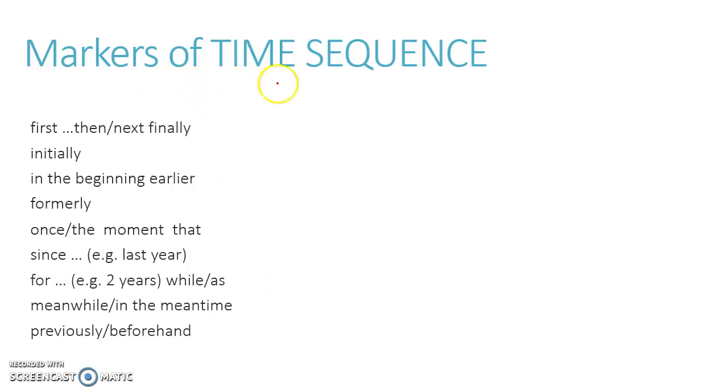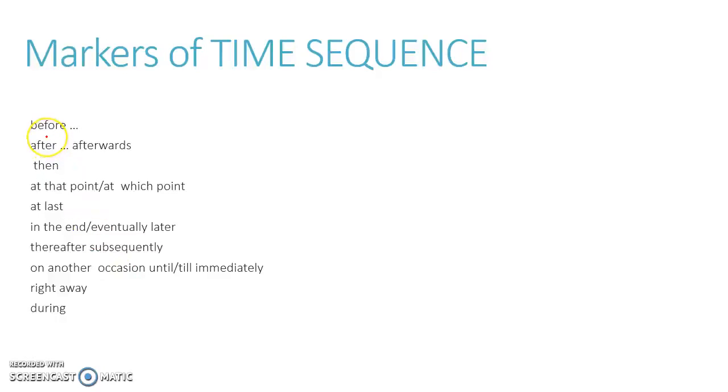Markers of time sequence, right? These tell you in which sequence or which time frame things are happening. So firstly, finally, initially, in the beginning, earlier, formerly, once, since, for the last 2 years, while, as, meanwhile, in the meantime, previously, beforehand. All these markers tell you about the time frame and the sequence in which the events are happening in the passage.